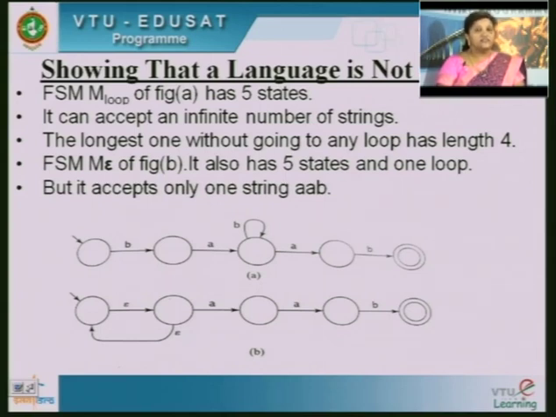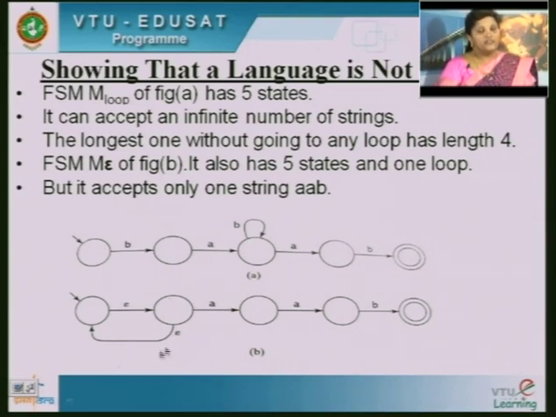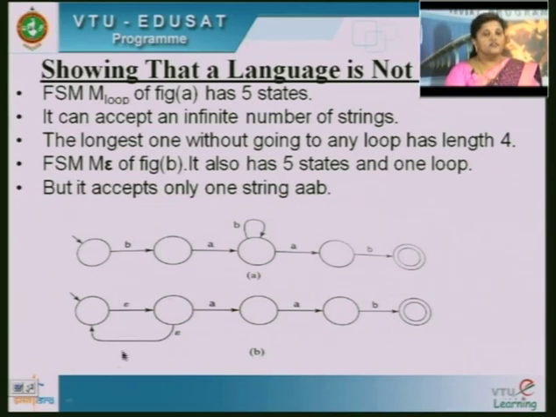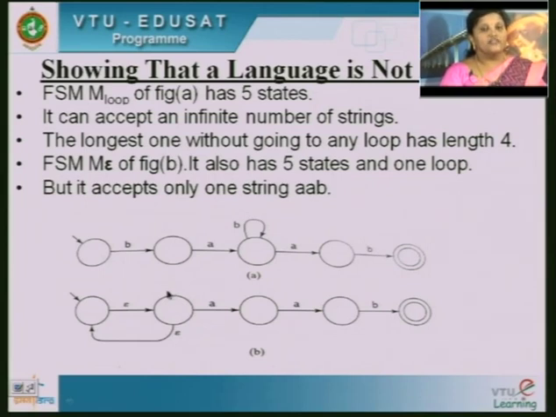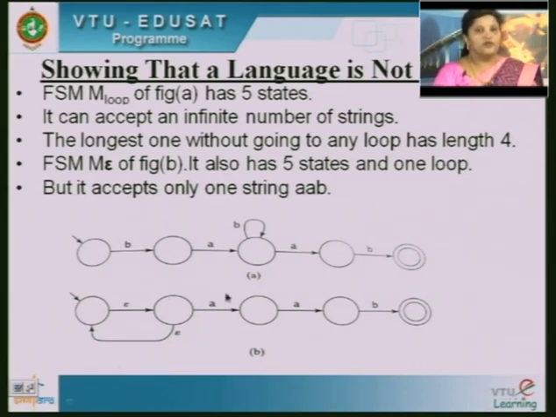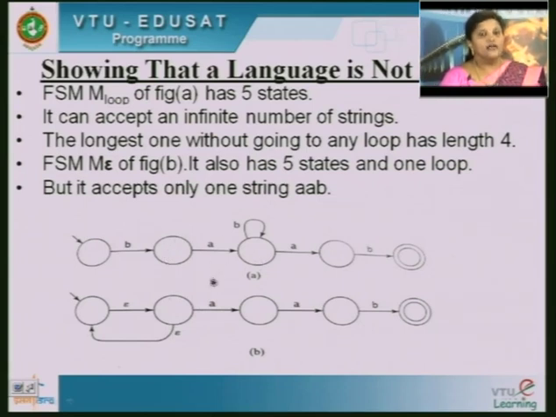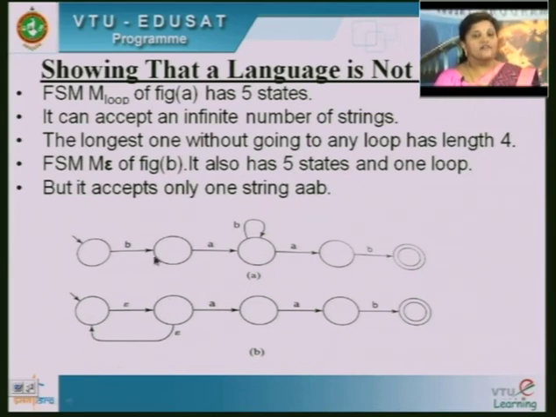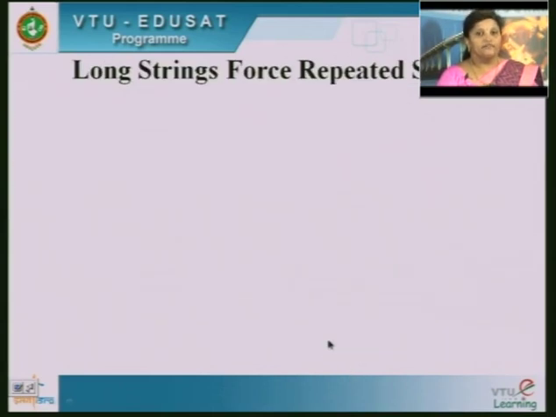So for our next consideration we will speak only about DFSMs and not about NDFSMs with epsilon transitions, because we know that for every NDFSM there exists an equivalent DFSM. So we will consider only the FSMs. This one accepts strings of long length, whereas this one accepts strings of length 3.